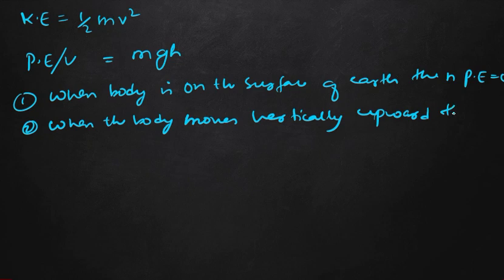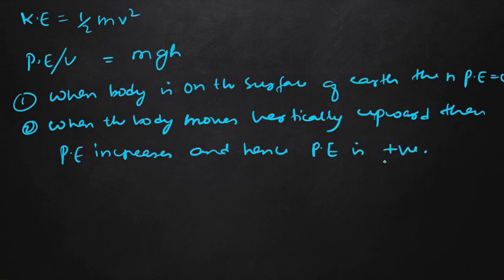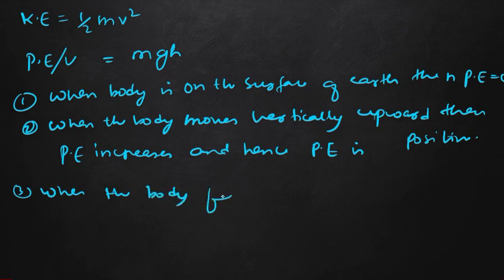That means when the body moves vertically upward, our potential energy increases, and hence potential energy is positive. And the third point, when the body falls towards the earth, its height decreases from the ground.